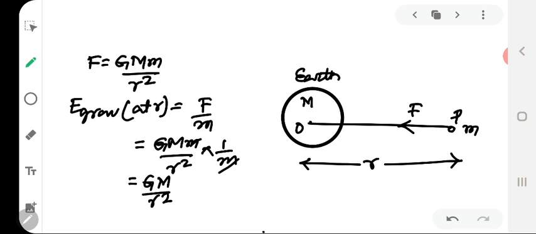In other words, when we say that the gravitational field at a point is GM by r square, it implies that a test mass placed at that point will accelerate towards the Earth with acceleration GM by r square. The gravitational field at a point on the surface of the Earth can be obtained if we substitute small r equal to the radius of Earth.